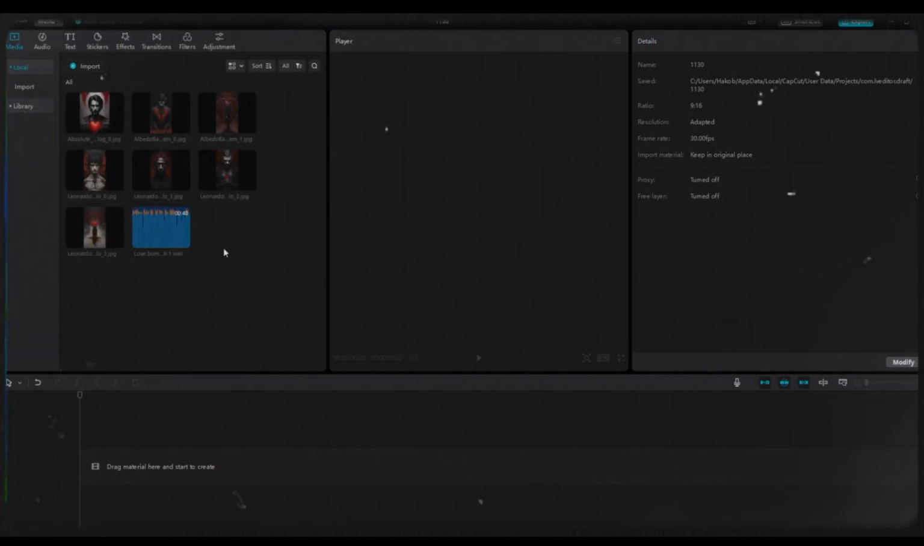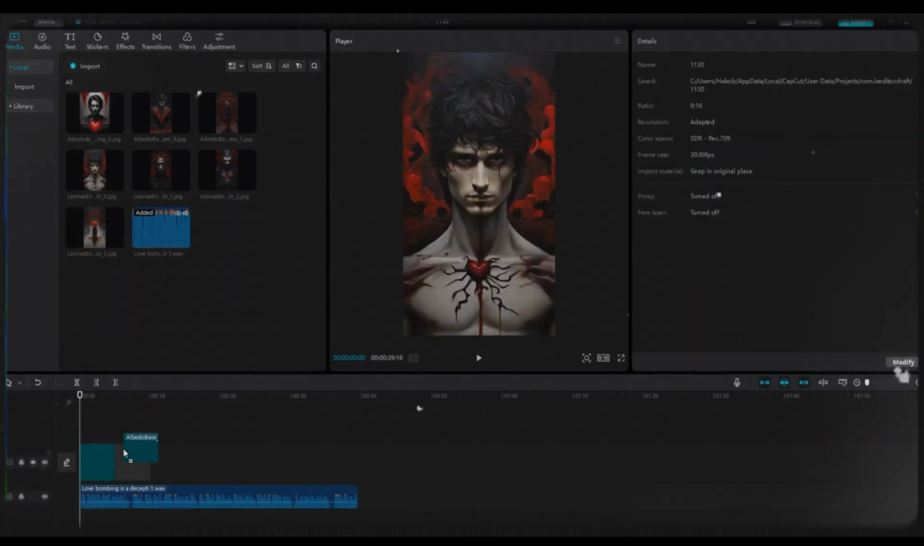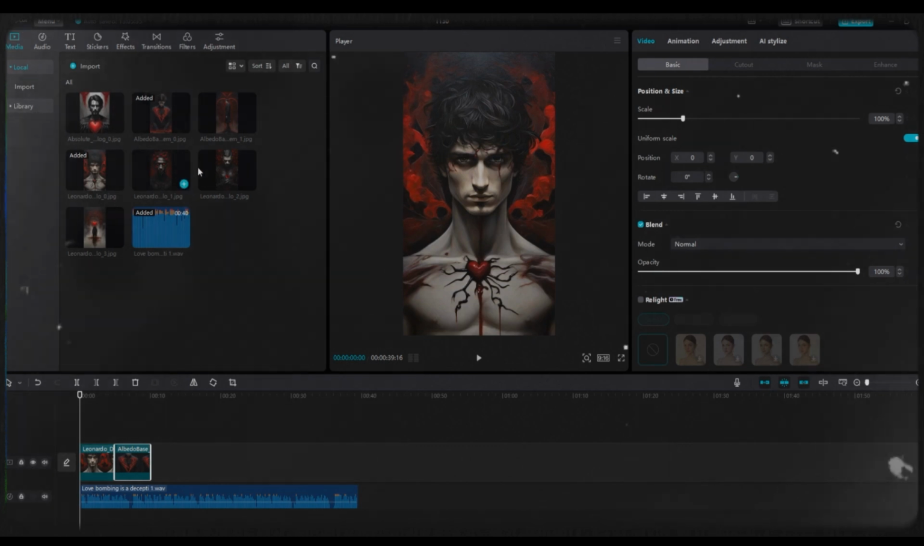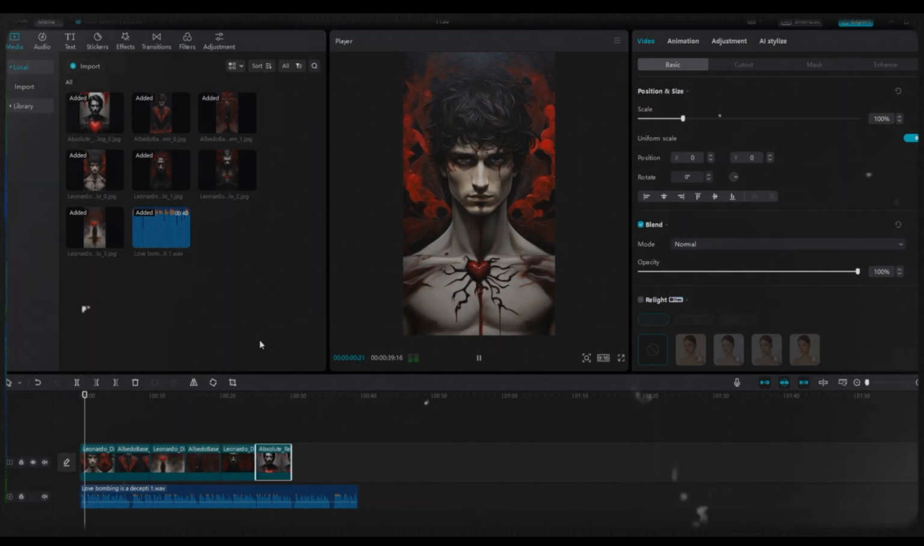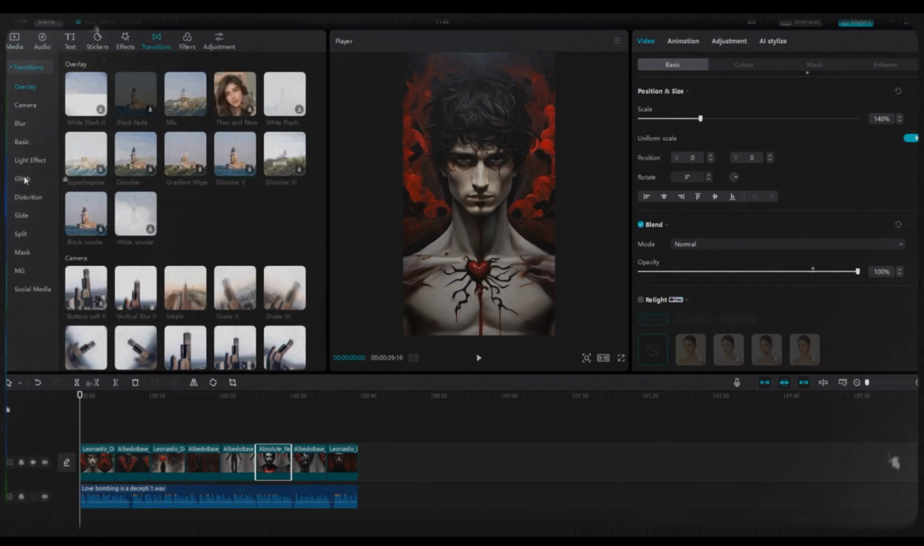First, drag the voiceovers to the timeline. Place these images on top of it like this. You can add images one after the other like this. If you have more images, it will increase the content quality. After you add all the images, we should add some cool transitions to get more interesting video.